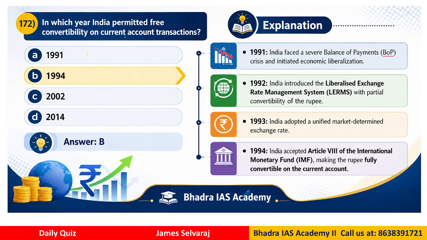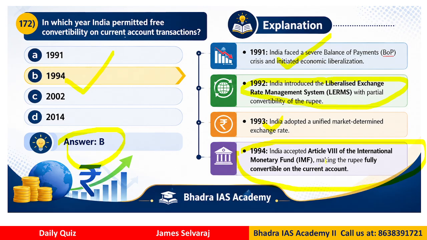Okay, so 1991, 94, 2002, 2014, the correct answer is B, that is 1994. If you look here, I have given some explanation for learning other things as well. In 1991, India faced the BOP crisis. In 1992, India introduced what we call the liberalized exchange rate management system after the LPG. And in 93, India actually went to a market decided exchange rate. After that, in 1994, India accepted Article 8 of the IMF, making the rupee convertible for current account trades, right?